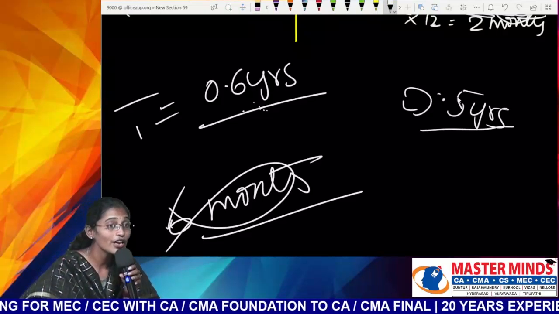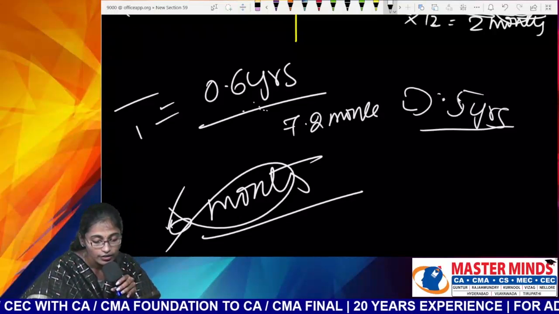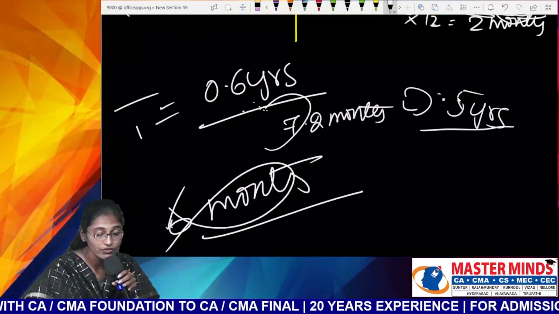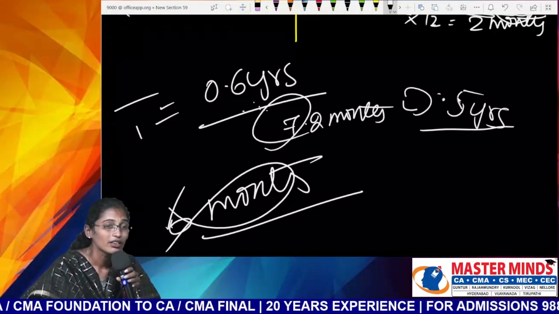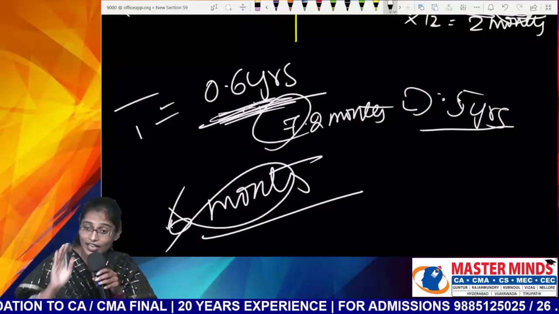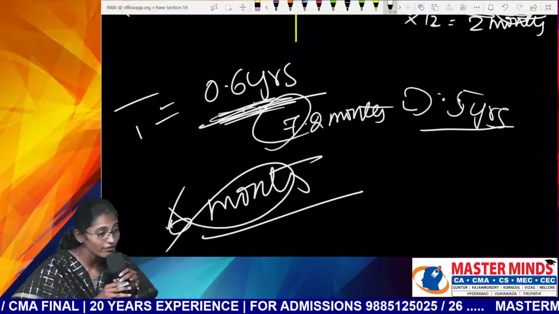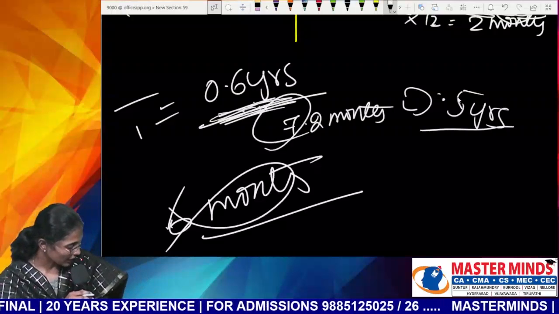It is 0.6 into 12, which is how many months? 7.2 months, which will be approximated. So please take care of these kinds of decimal values. You will always get time in years only. After that, you need to multiply them with 12 to get months.